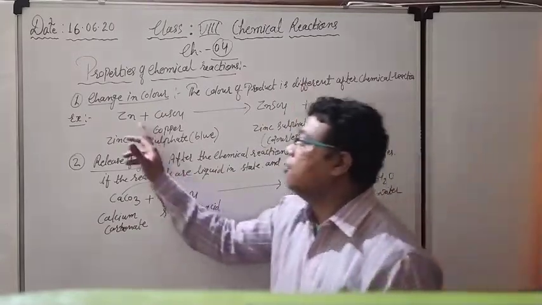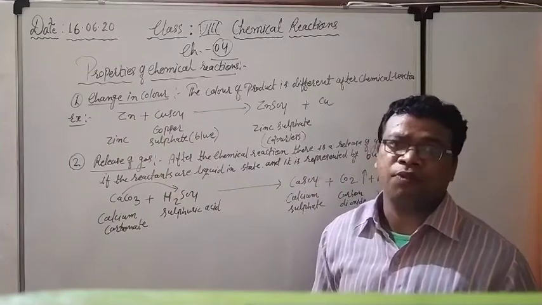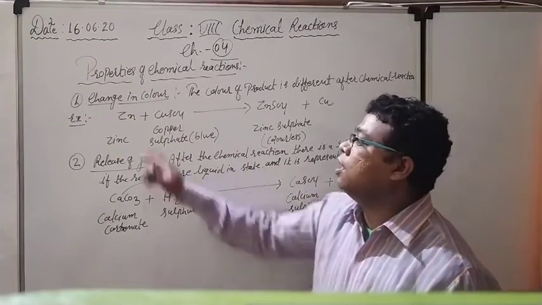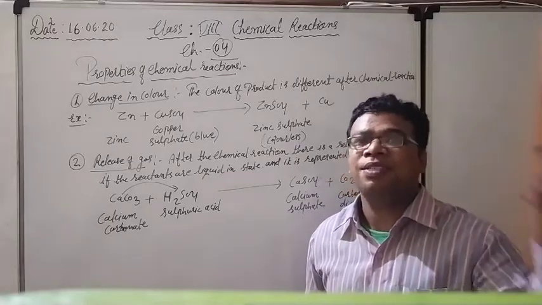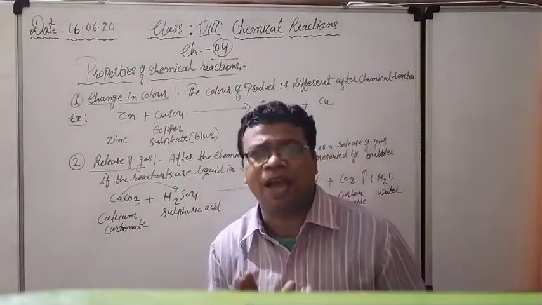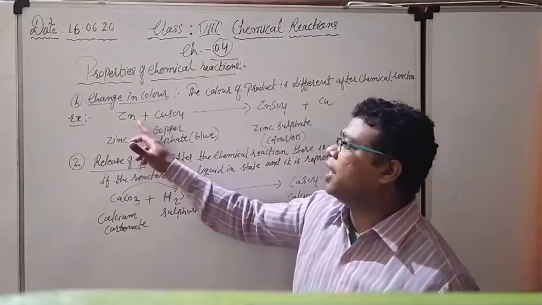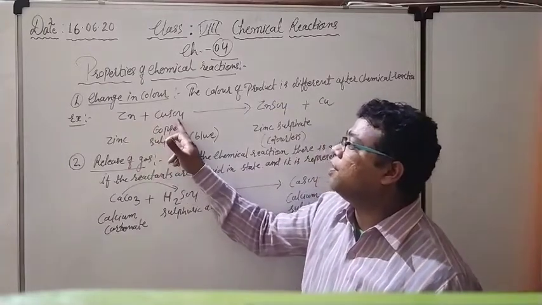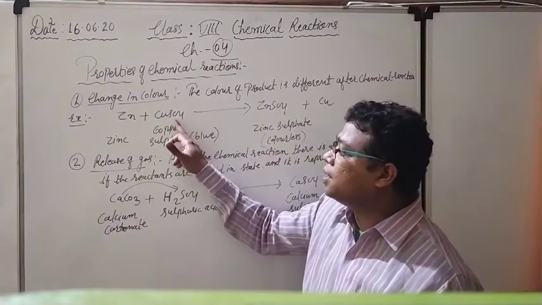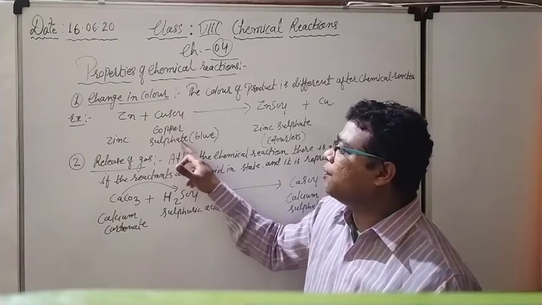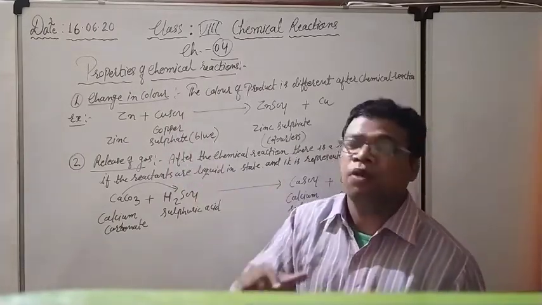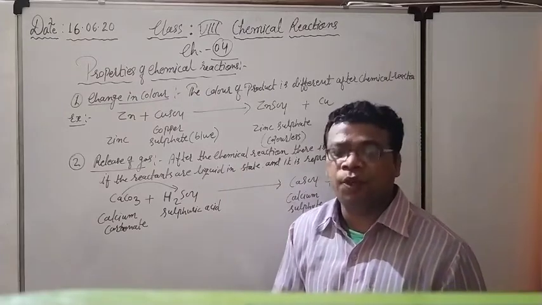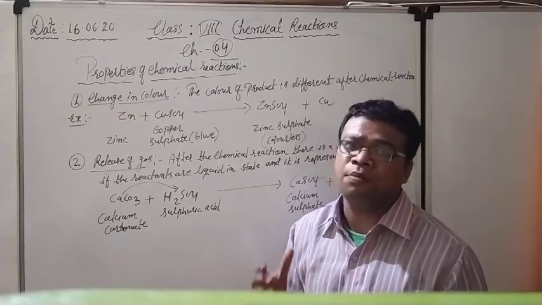See here, I am going to tell you with the help of an example. Zinc. Zinc is an element. In some lecture there are so many elements that have been found. So zinc is an element. When the zinc reacts with CuSO4, that is the chemical symbol for copper sulfate solution. Copper sulfate, that you have to learn. Read it 1 time, 2 times, 3 times. After that the things will become easy for you.